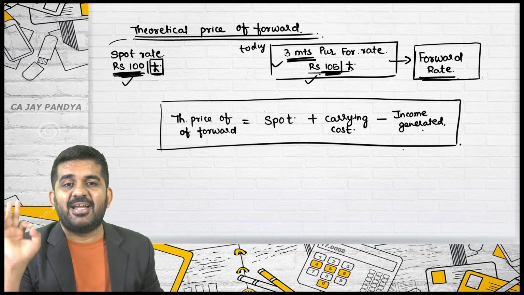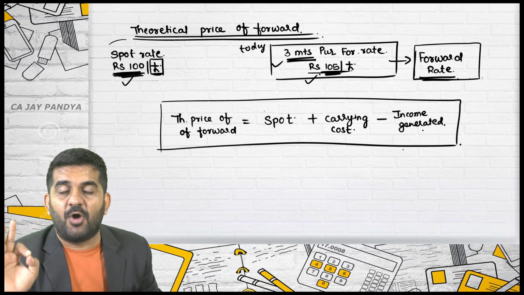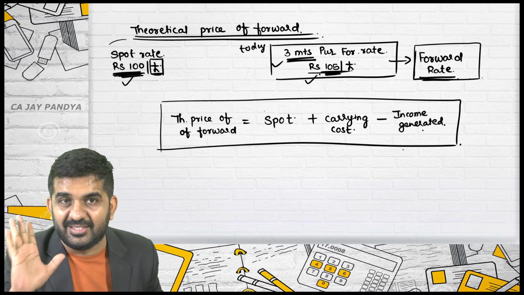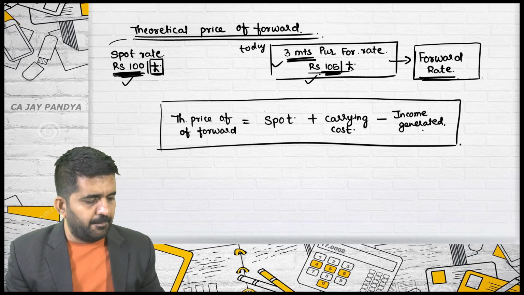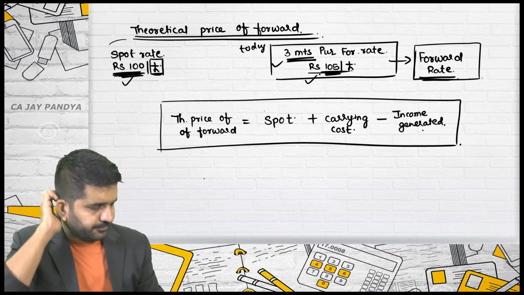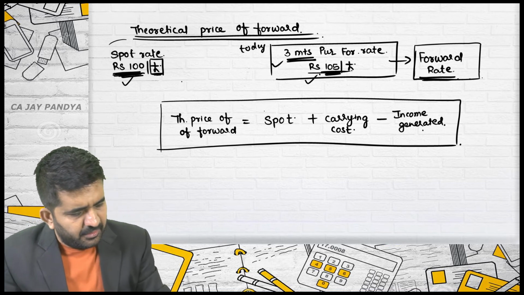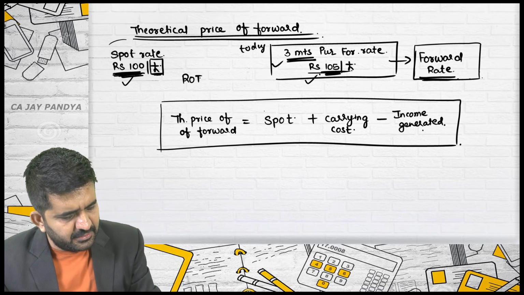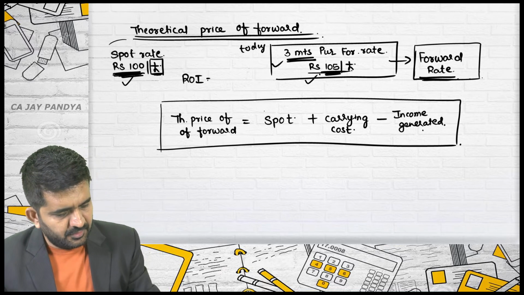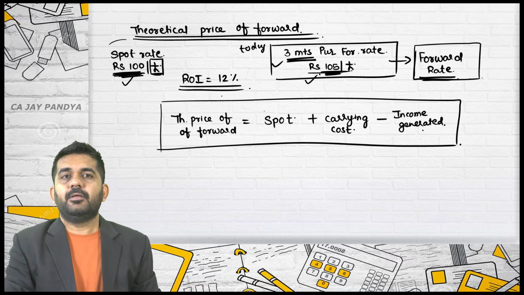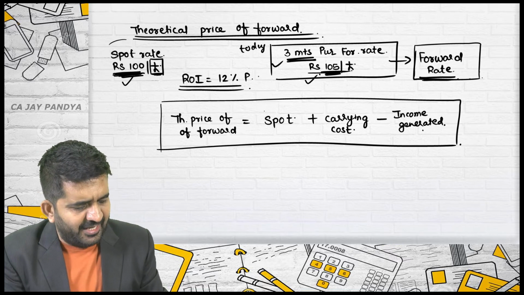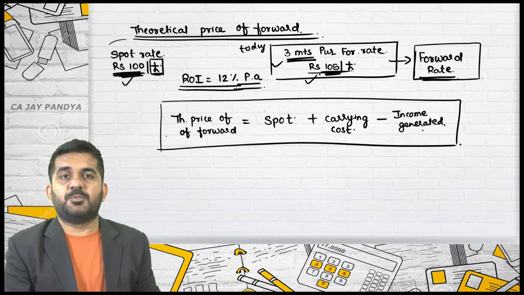I understand I have just given you the formula without explaining anything. But first let me find out the price of forward. Is it alright? Say the rate of interest is 12%. Whenever I write down rate of interest, it is always per annum.